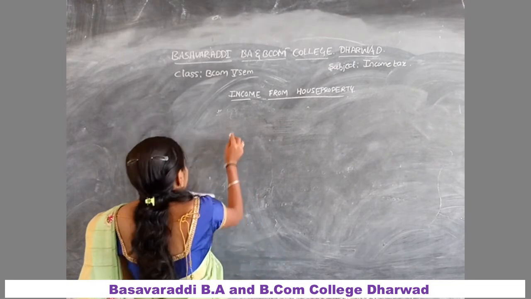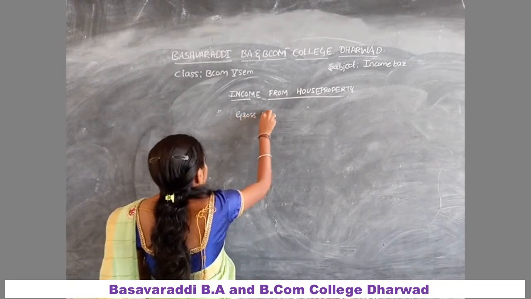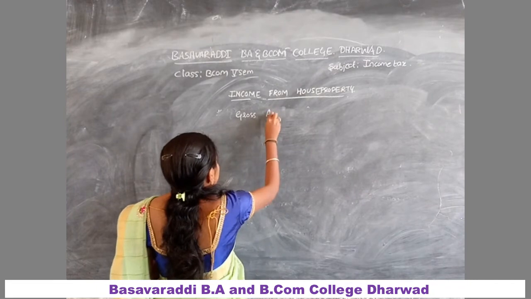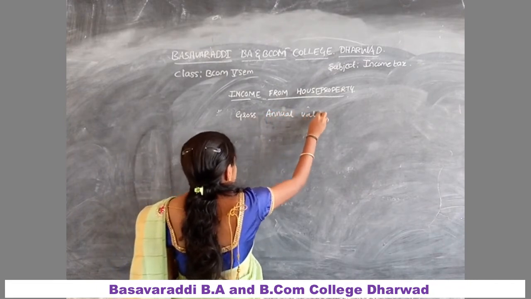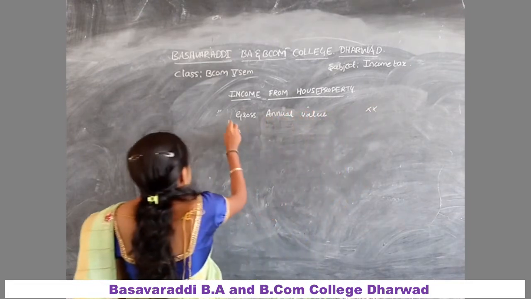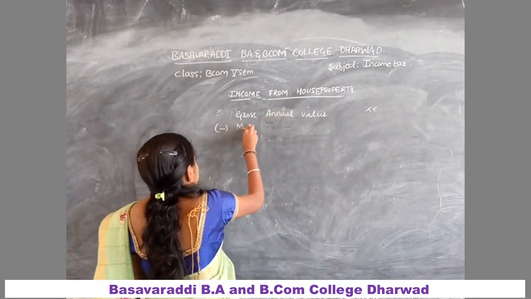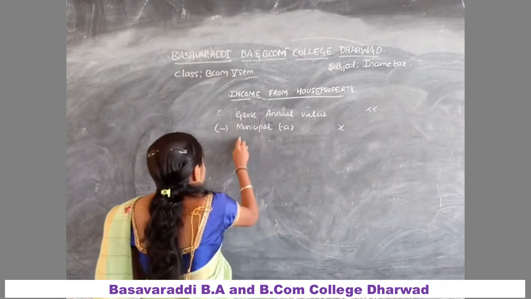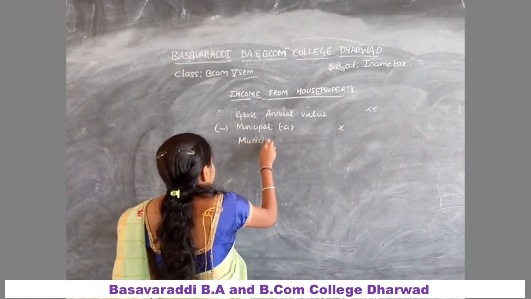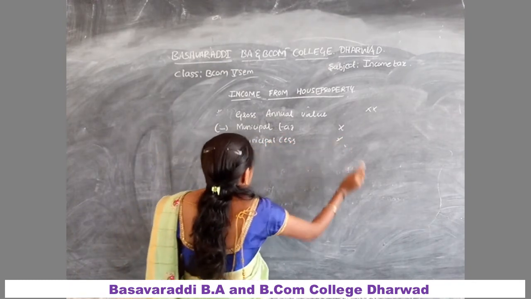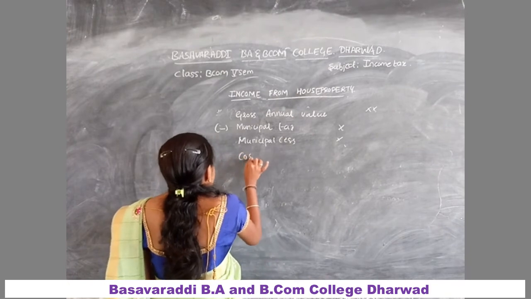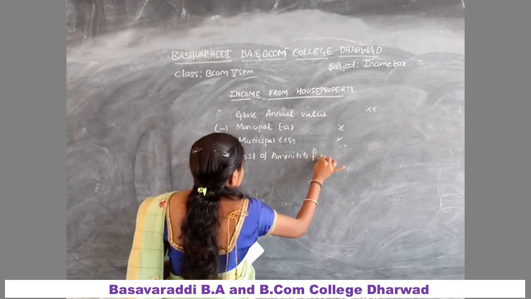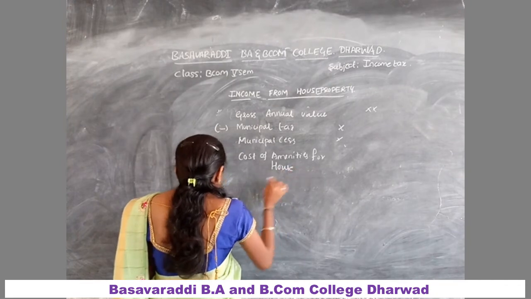First we have to calculate the gross annual value. Less: municipal tax and municipal cess, less cost of amenities for the house. What are those amenities?